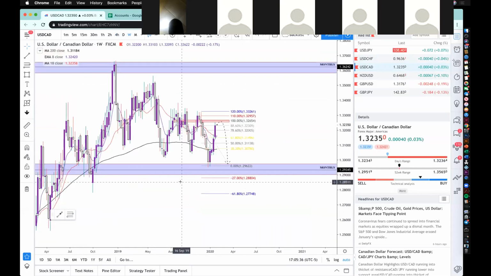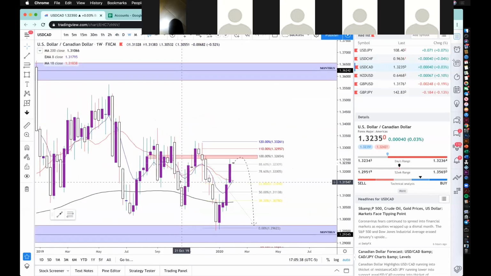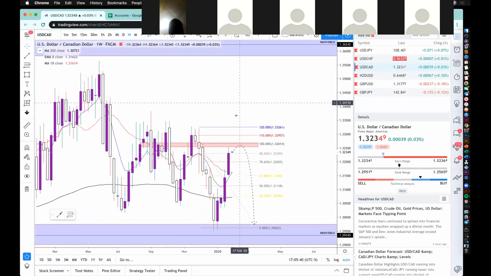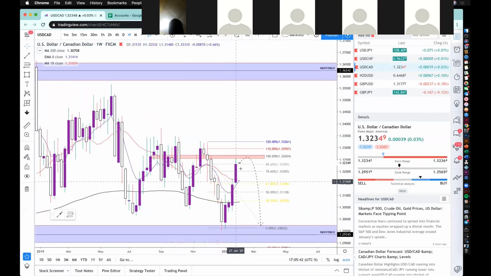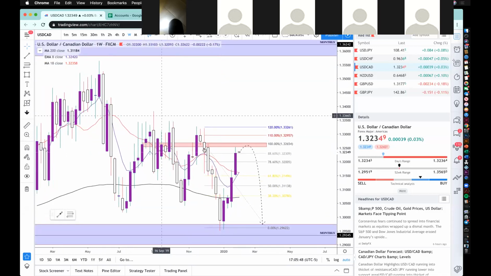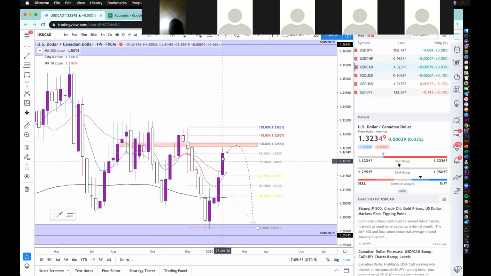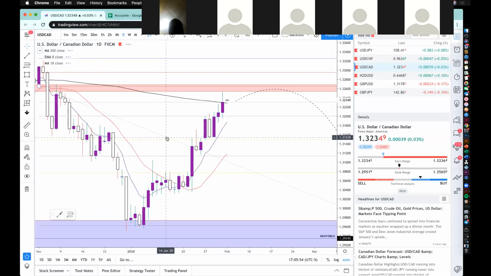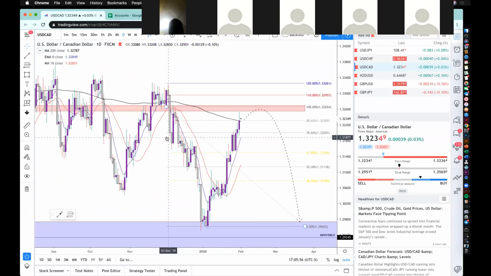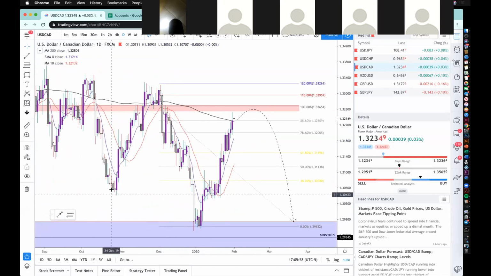We'll start up on the weekly. So USD CAD, look at this weekly time frame. We made these bullish moves, but at the same time, we're still overall very bearish in the sense that we have these lower highs that have formed, and we're coming back up now into this level. So let's hit the daily. The daily time frame, again, seeing lower lows, lower highs.